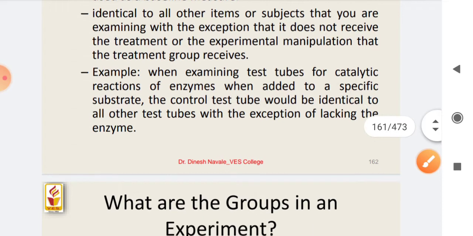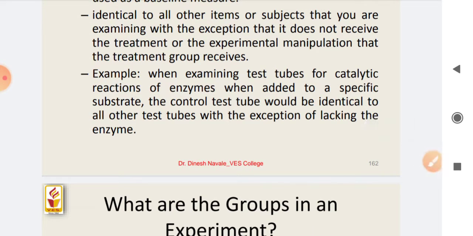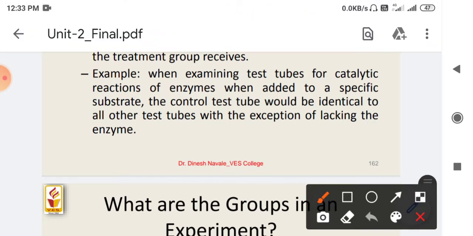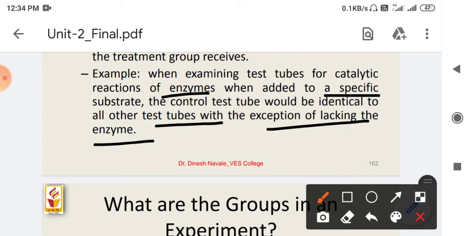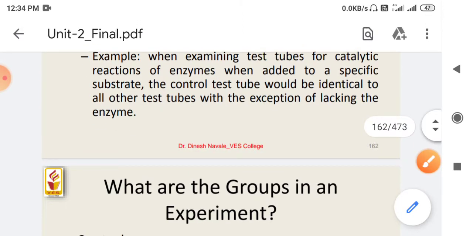For example, suppose we are examining test tubes for the catalytic reaction of an enzyme added to a specific substrate. The control test tube would be identical to all the other test tubes, with the exception of lacking the enzyme. It is something like a blank titration.